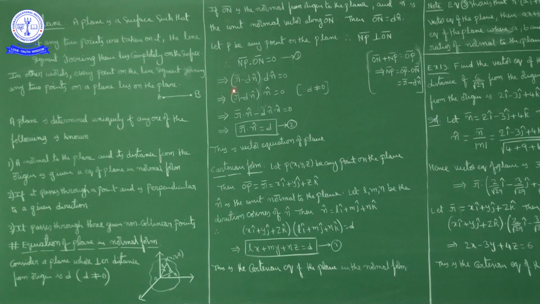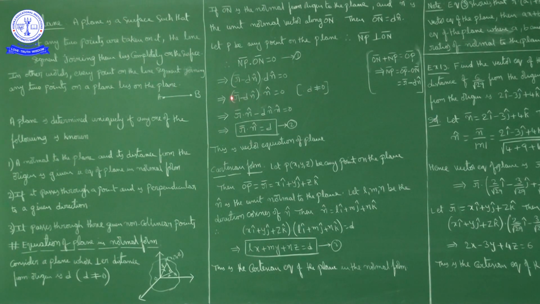So NP bar, which is R bar minus d n cap, dot product with ON bar, which is d n cap. So R bar minus d n cap, dot product with d n cap is equal to 0. Now here d is what? Some positive number. As it is non-zero, you can take d common, d into this whole part is equal to 0, d is non-zero, so this part is 0. So R bar minus d n cap dot product with n cap is equal to 0.